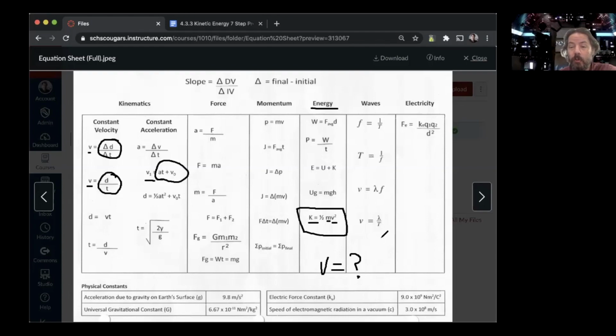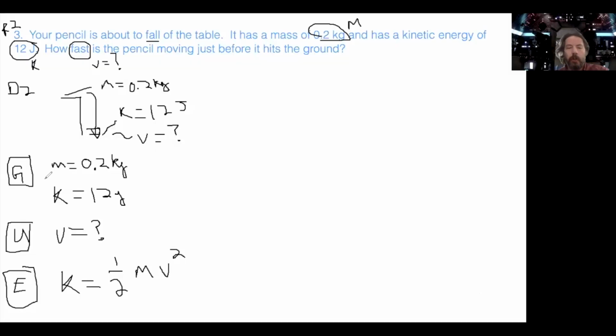Okay, so notice we are no longer looking for just an equation that has our unknown equal to something. We are looking for an equation that has all of our variables. So it has K, it has M, and it has V. Okay, so let's go back to our problem and check and see if what I'm talking about makes sense. So look at our givens.